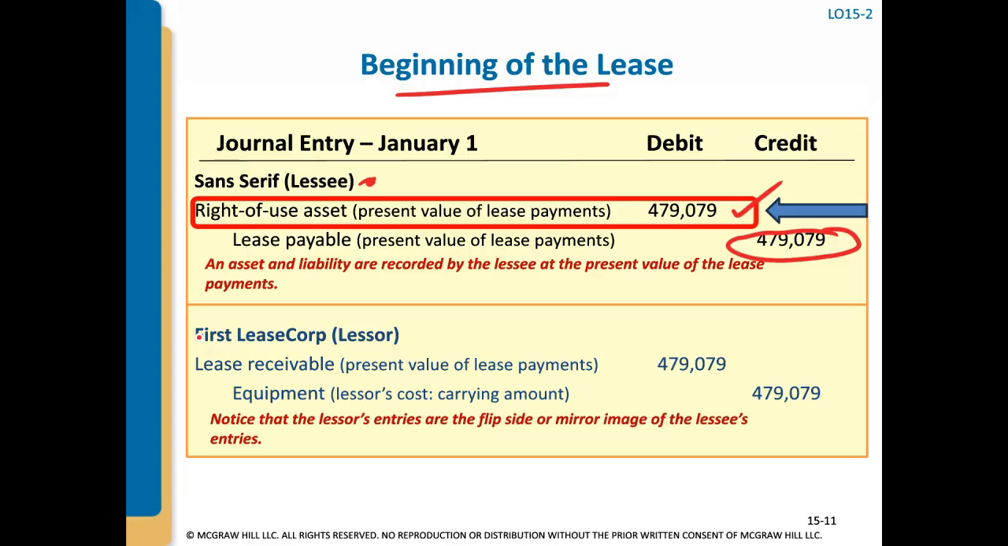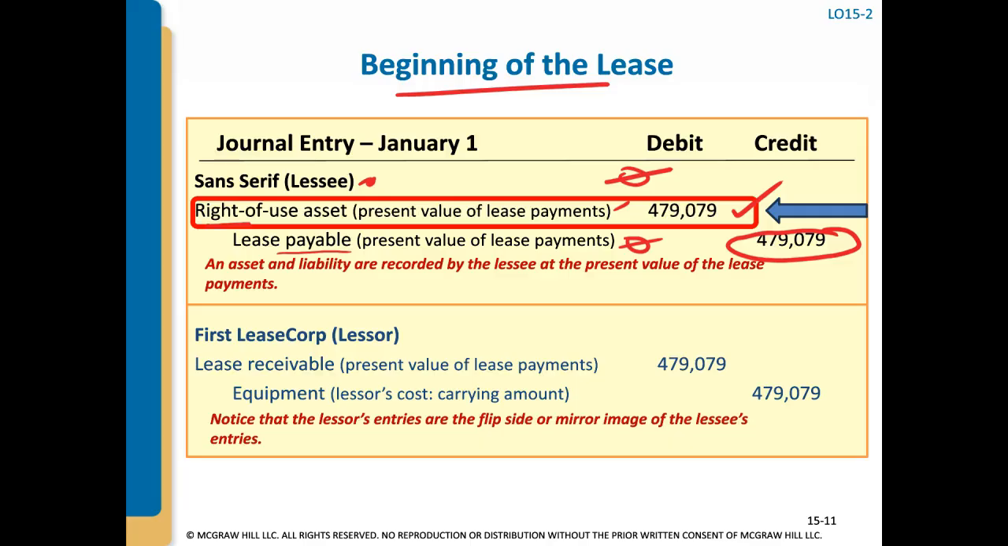Because at the end of the life of the lease, this lease payable will be zero. But at the end of the life of the lease, this right of use asset should also be zero, because either we're going to hand it back to the owner, the lessor, or there's going to be some sort of bargain purchase, in which case we would capitalize it at the bargain purchase price.